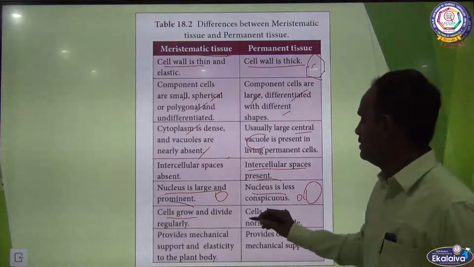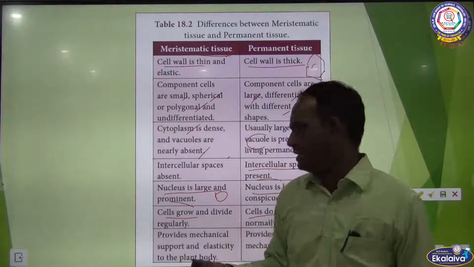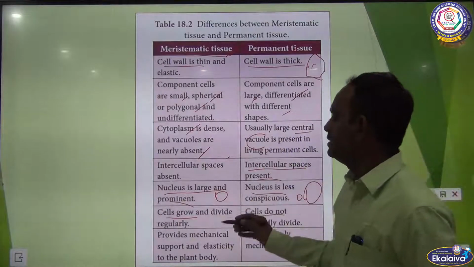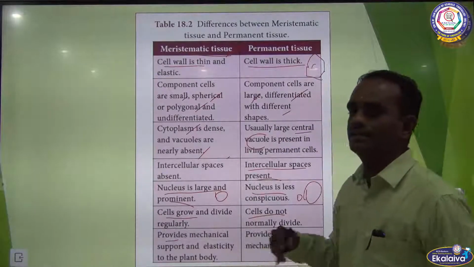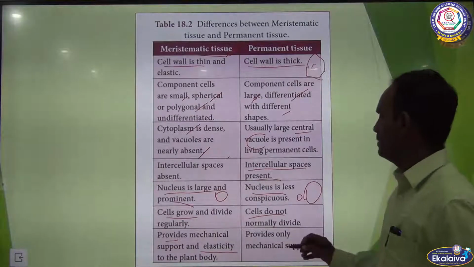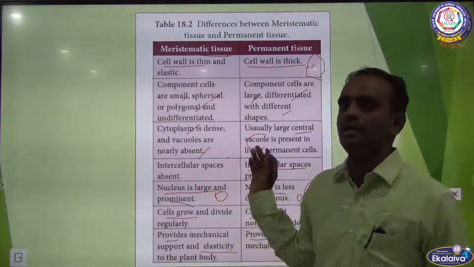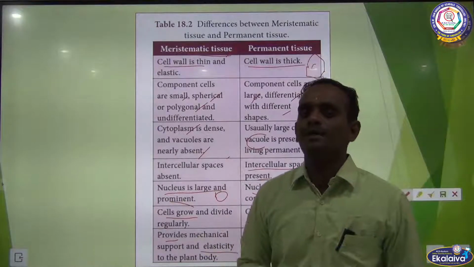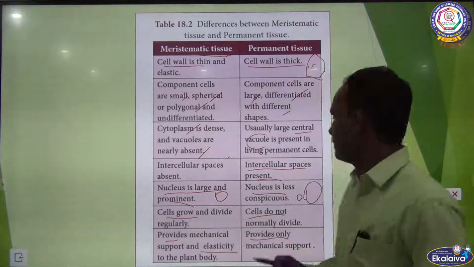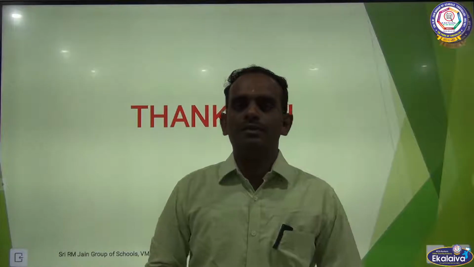In the case of permanent tissues, cells do not normally divide. The meristematic tissue provides mechanical support and elasticity to the plant body. In permanent tissue, it provides mechanical support only. So these are all the main differences between meristematic tissue and permanent tissue. Thank you, children. We will see you in the next class.